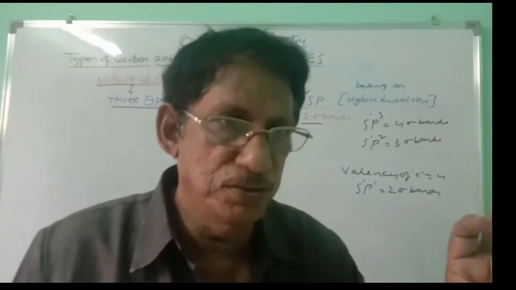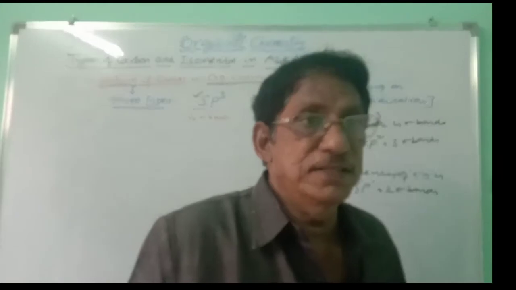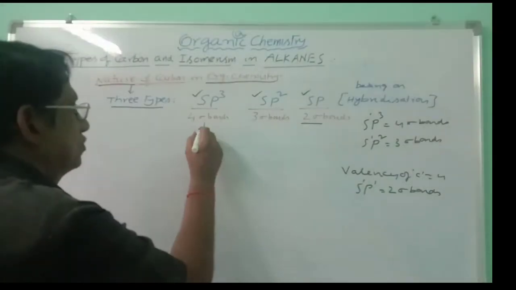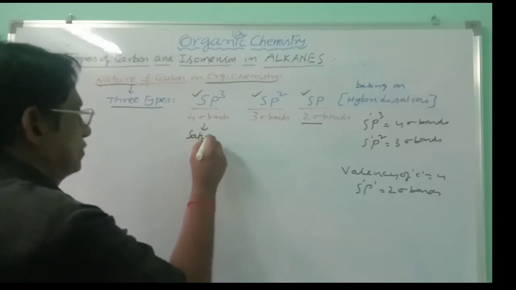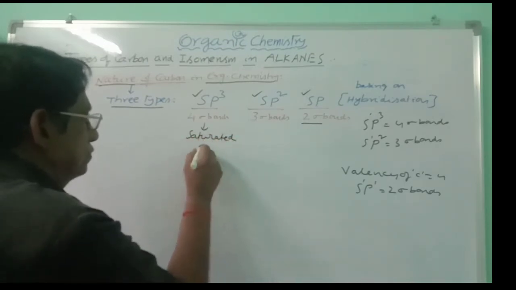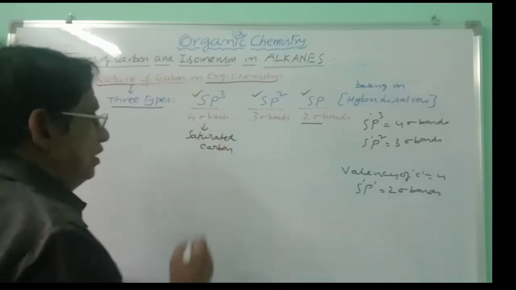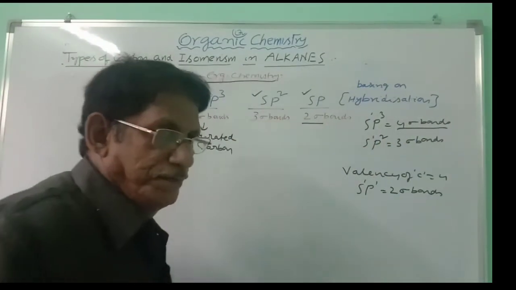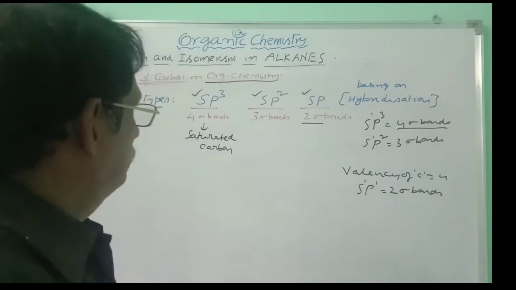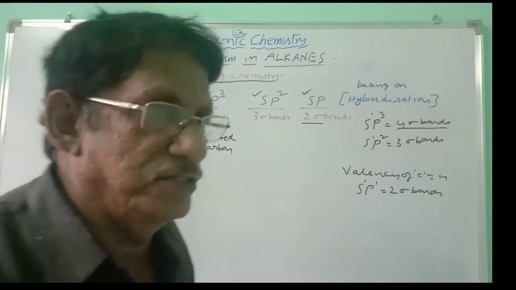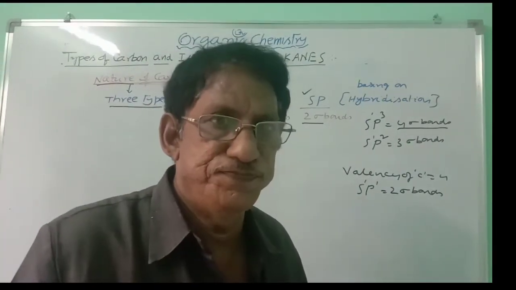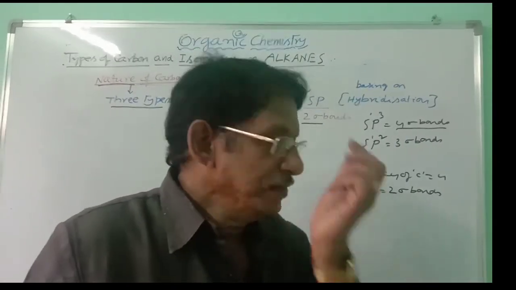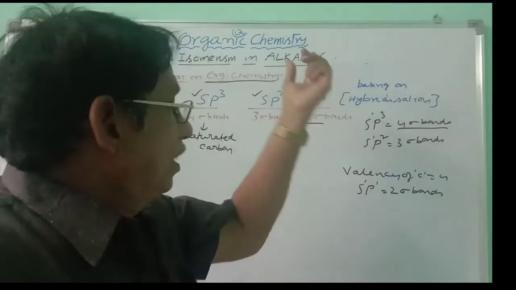sp3, sp2, sp. And when sp3 carbon is present, this is said to be saturated carbon. Why? All the 4 sigma bonds are fulfilled here. There is no pi bond. And so, sp3 carbons, generally, can be treated as saturated carbons. After knowing the difference among these 3, now we will consider alkanes.